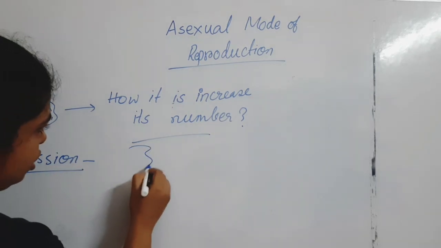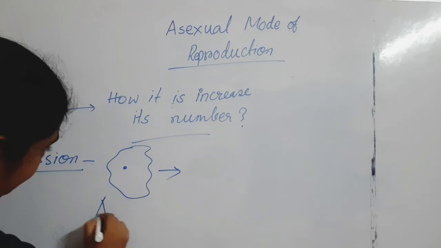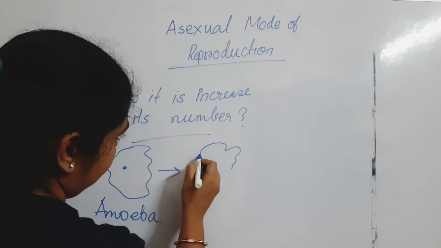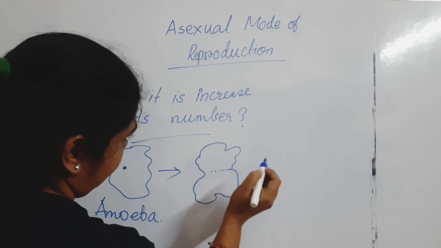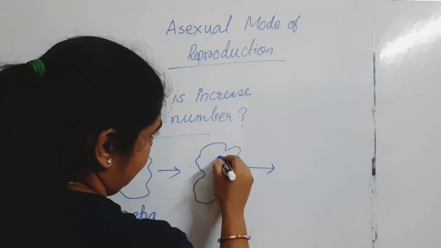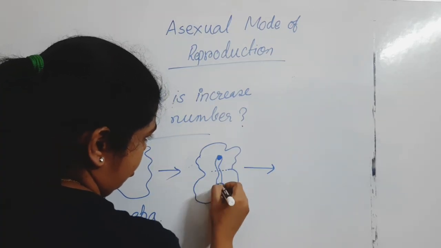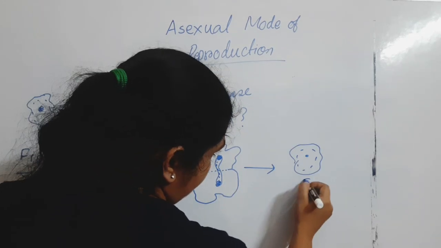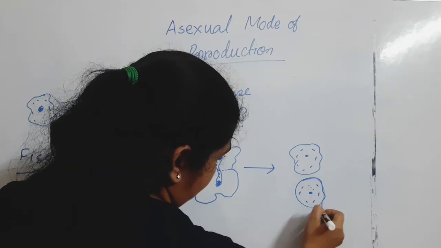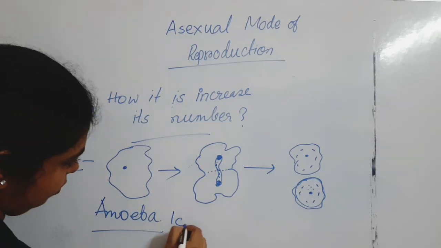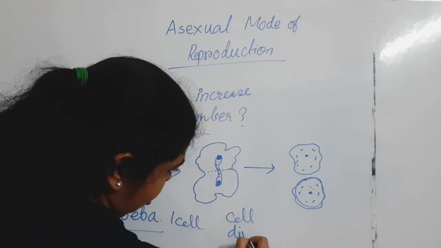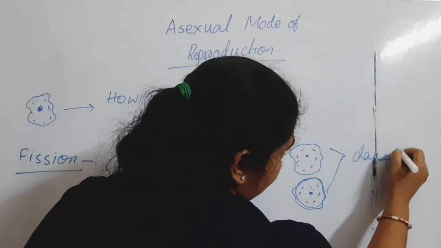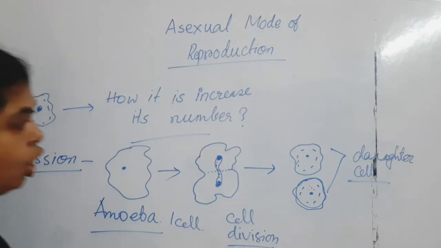Suppose it's an amoeba, one cell. Cell division happens here and it becomes two daughter cells.